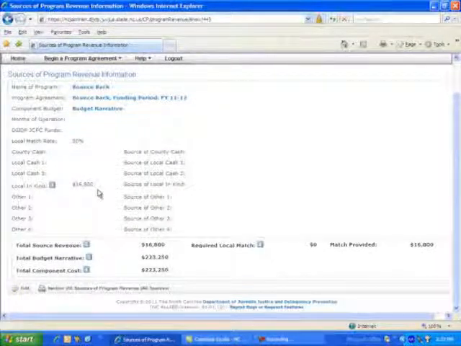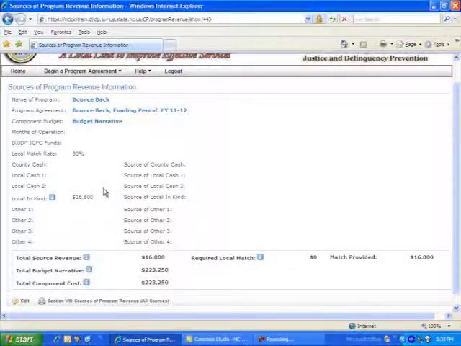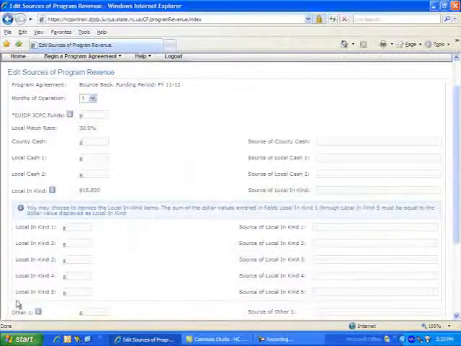Note that the in-kind is pre-filled as well. This is because we indicated in-kind in our budget. We are now ready to indicate our sources of program revenue. Click on the Edit icon. There are a couple of things worth noting on this screen.